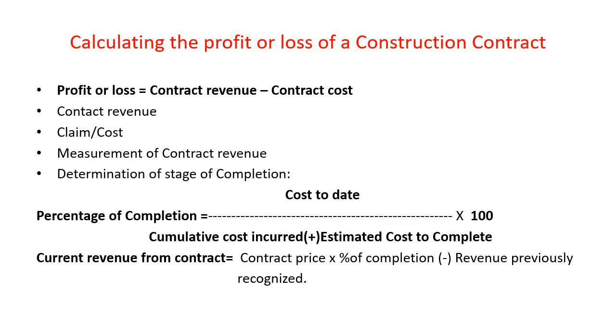Next, we calculate the percentage of completion, which is equal to cost to date upon cumulative cost incurred plus estimated cost to complete, into 100. Therefore, current revenue from contract is equal to contract price into percentage of completion minus revenue previously recognized. Completion of physical proportion of the contract work.